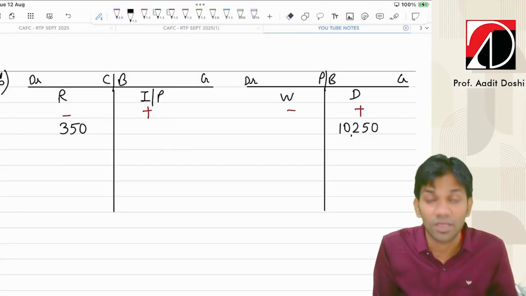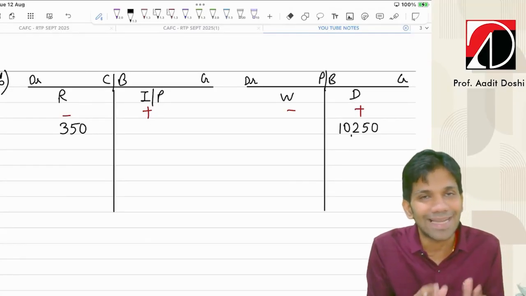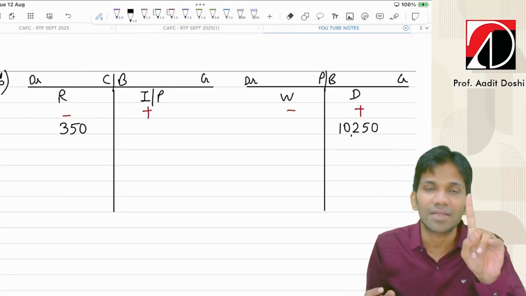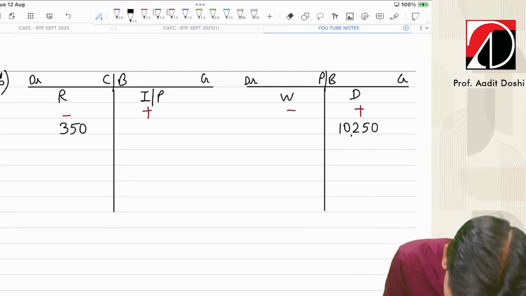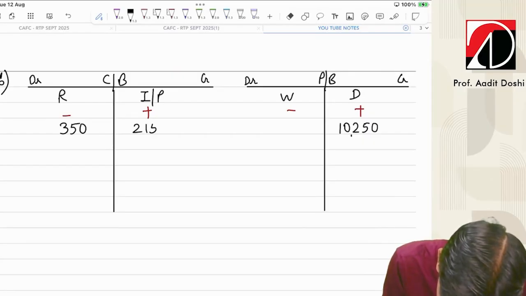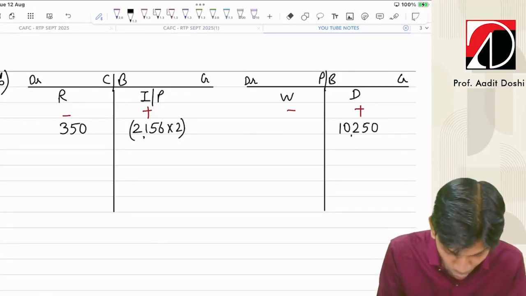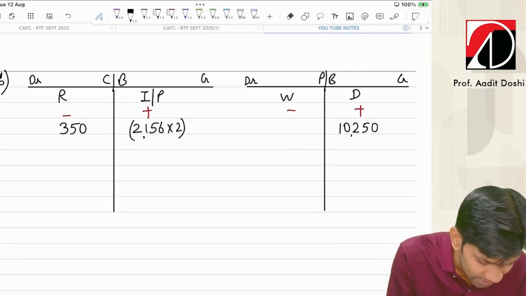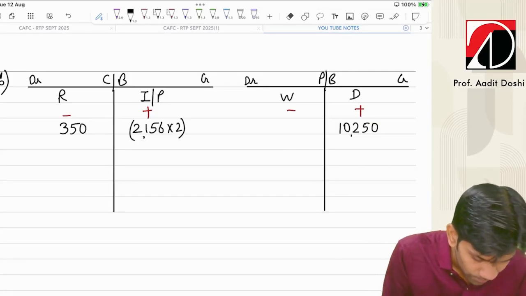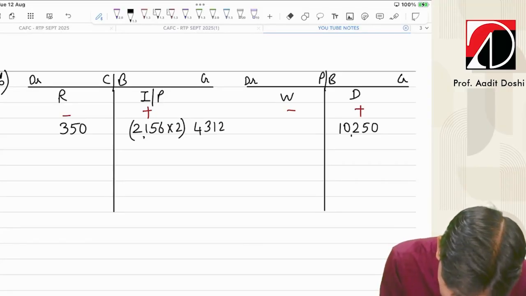Guys, listen to me very carefully. I should have written on the debit side, but something which I don't write on the debit means indirectly I'm giving a credit effect. So one effect of not writing on the correct side is 2156, and the other is that I wrote on the credit side. So a posting on the wrong side results in double amount difference: 2156 into 2, that is 4312.